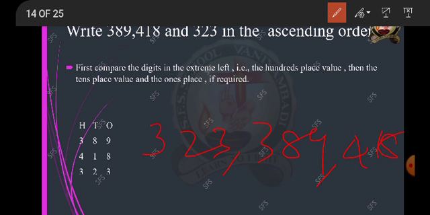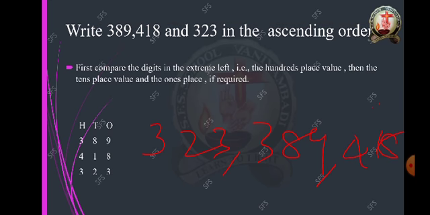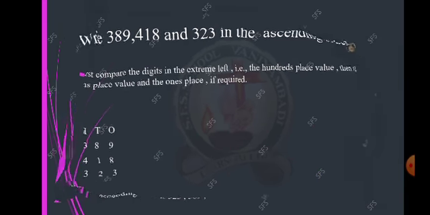Here you have to use those 4 comparison rules. First compare the digit in the extreme left, that is the hundreds place value, then the tens place value, and the ones place value if required. I have told you already that you have to compare from the left. So the ascending order is 323, 389 and 418. Have you understood, children?